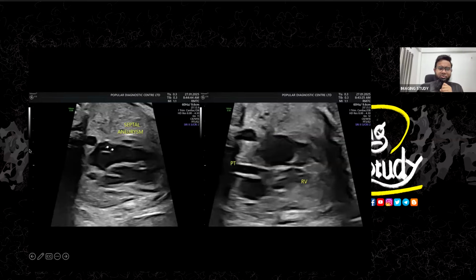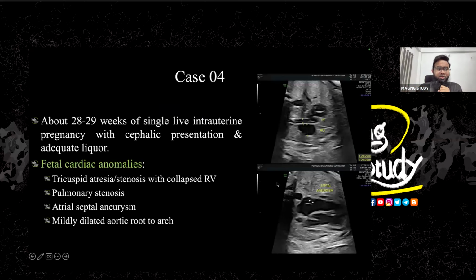So this is the septal aneurysm. This is happening because the right atrium is putting all the blood to the left atrium. So there is definitely a big pressure there. And the right ventricle is already collapsed. So this is a complicated case.